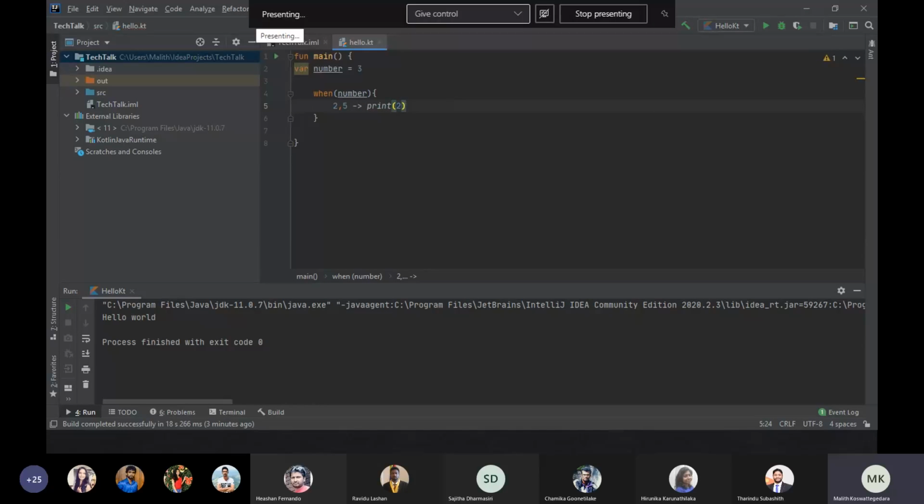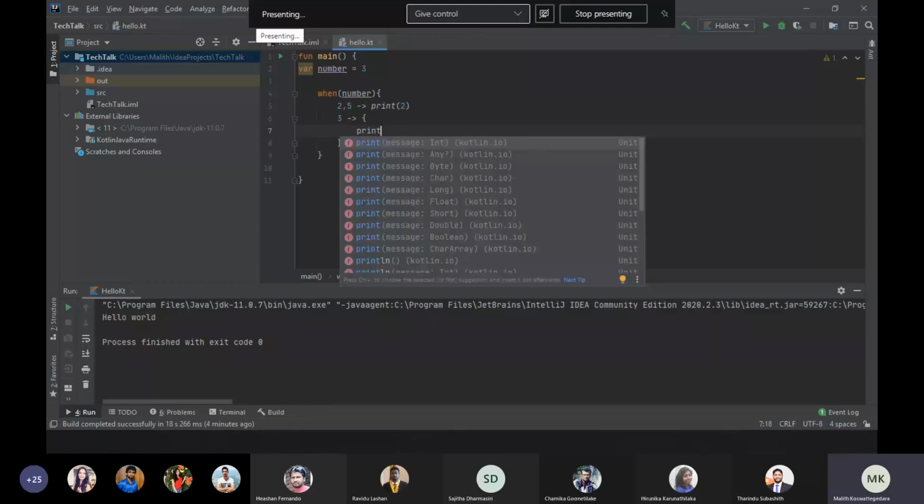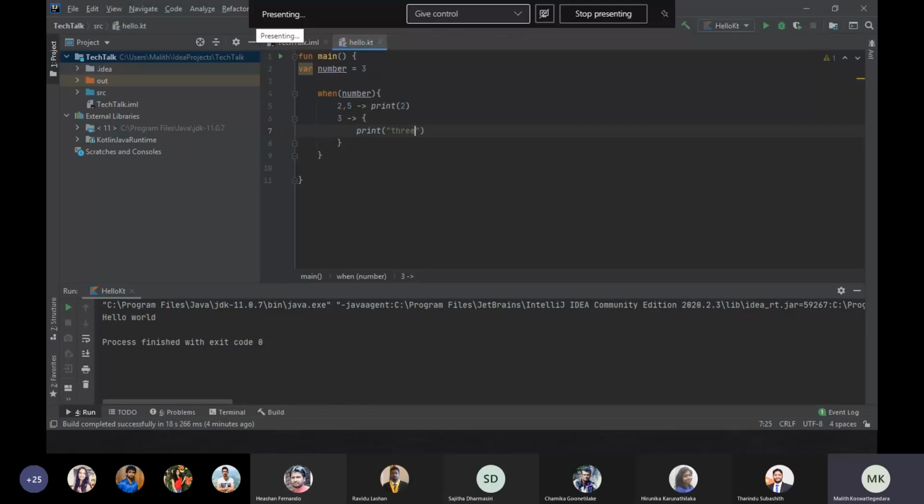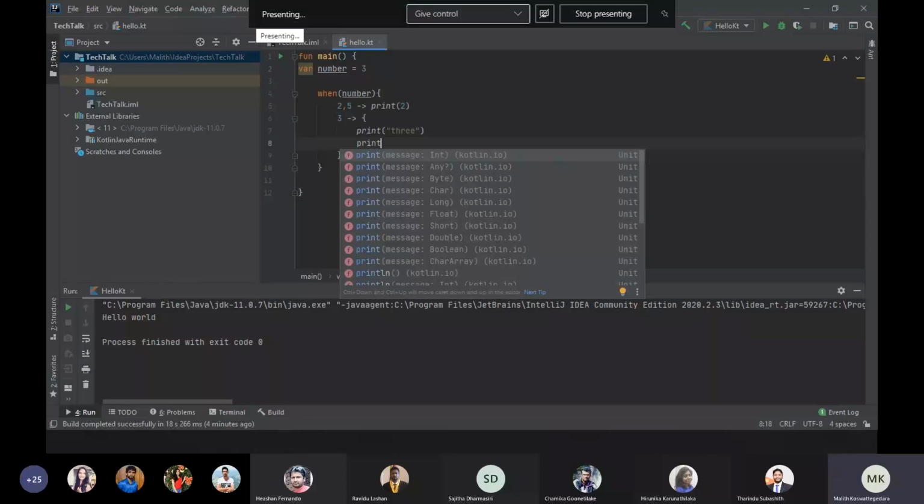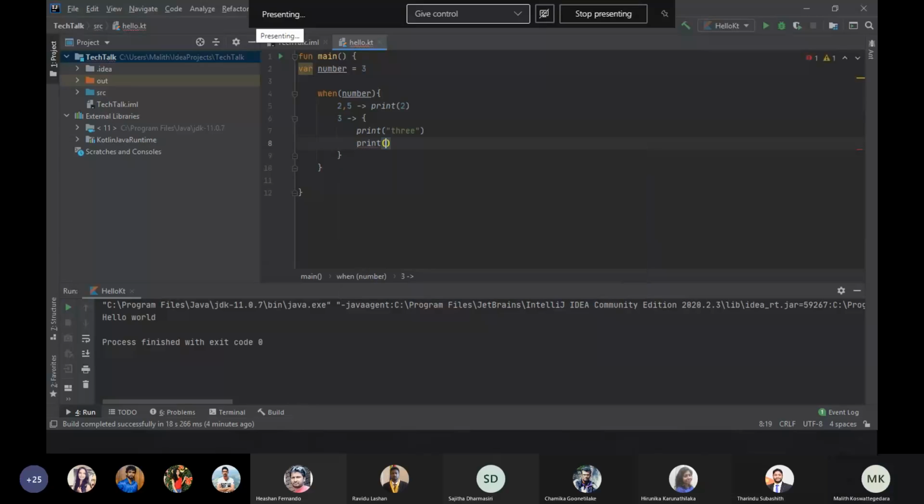Two, but if it's the 3, so this is very similar to switch cases, but the syntax is somewhat different. So in this program, it will print 3, this string and this number. Okay.